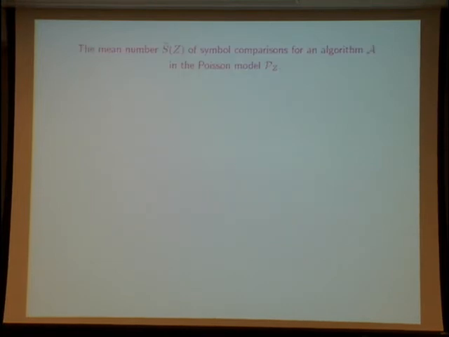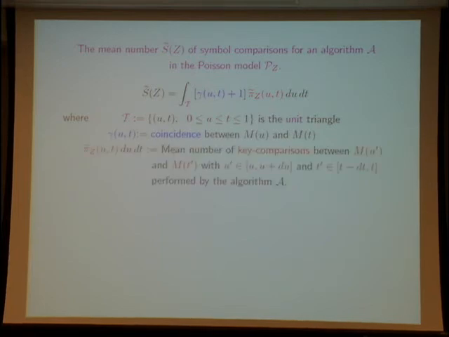So now I give the expression of the mean number of symbol comparisons for a general algorithm in the Poisson model. I say that it is this expression, and I describe now why it is this expression.